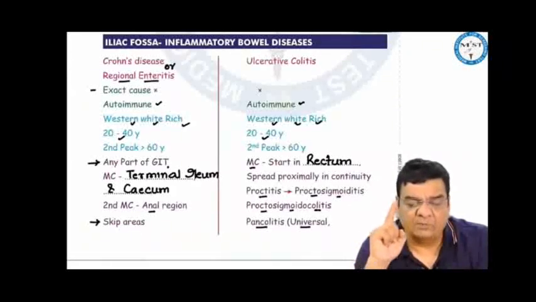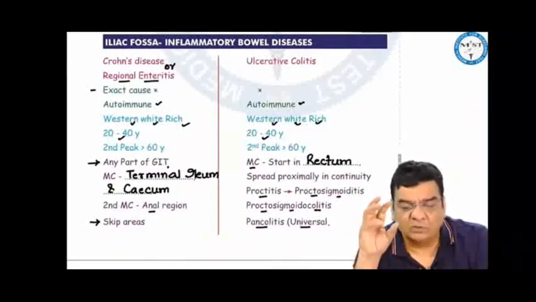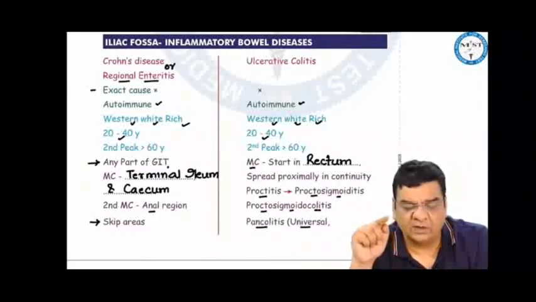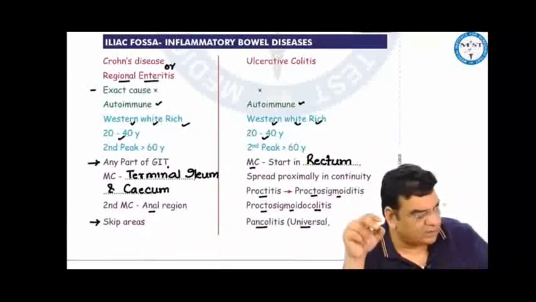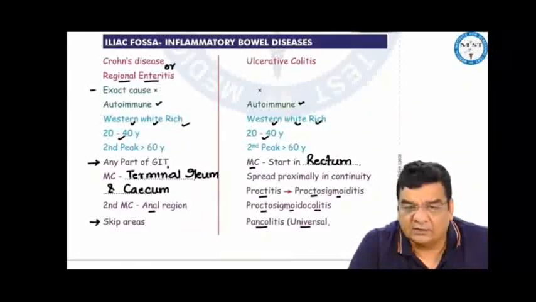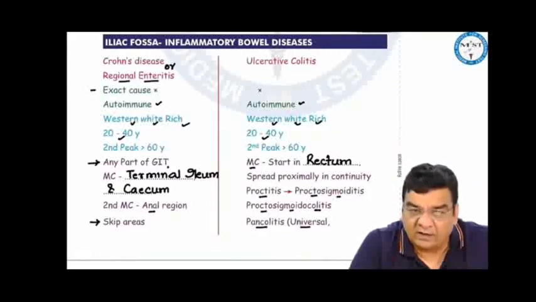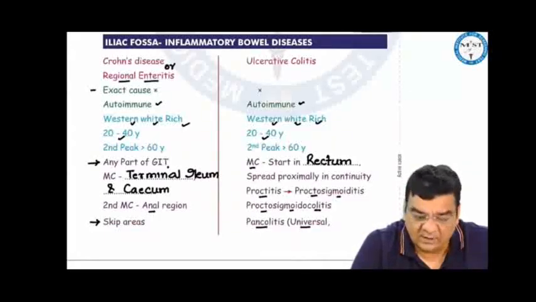Crohn's disease can affect any part of GIT right from mouth to anus, but most common site is the terminal ileum and the cecum. Ulcerative colitis most commonly starts in the rectum and is spread proximally in continuity. So initially there may be proctitis, then proctosigmoiditis, then proctosigmoidocolitis, may involve the entire colon, universal colitis or total colitis or pancolitis, and sometimes it can spread to the terminal ileum, that is backwash ileitis. Crohn's disease can involve the anal region as well commonly. Crohn's disease is characterized by skip areas. Crohn's is not continuous. Ulcerative colitis is continuous.